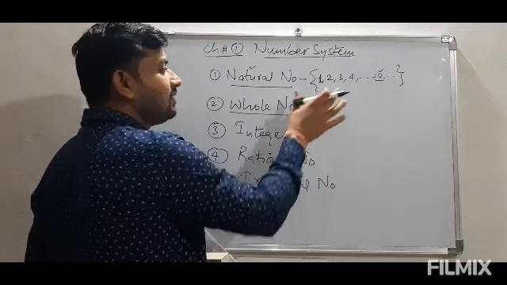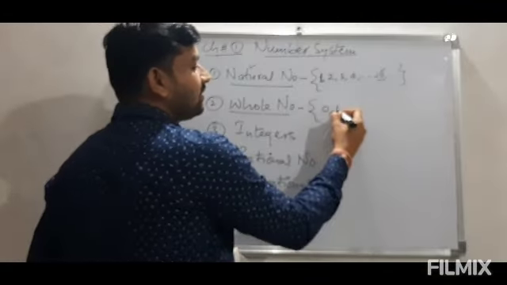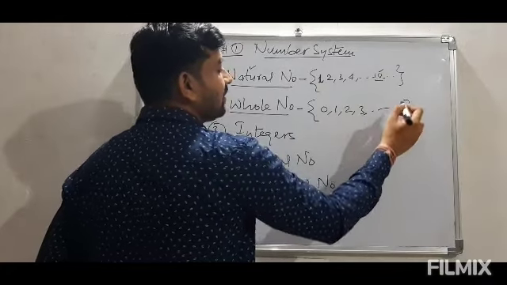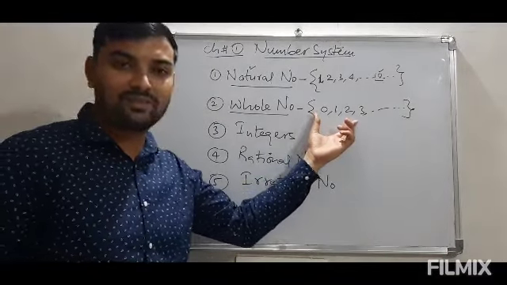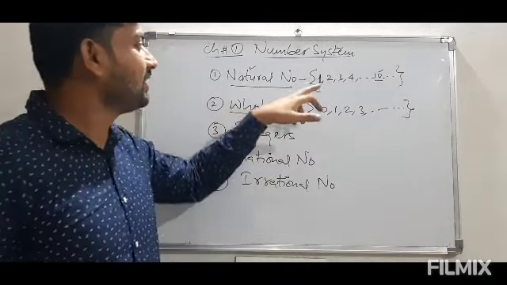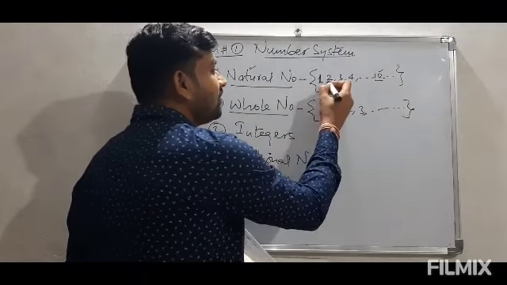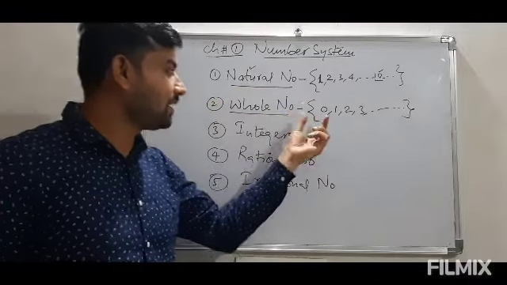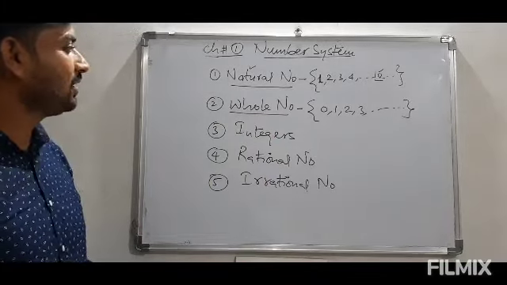So if we start this series of natural numbers from 0, then 1, 2, 3 and so on till infinity, then this whole set of numbers will be called whole numbers. Like in natural numbers we have starting number 1, here the starting number is 0. So we can say natural numbers are now completed by including 0 in them. So this is called whole number.